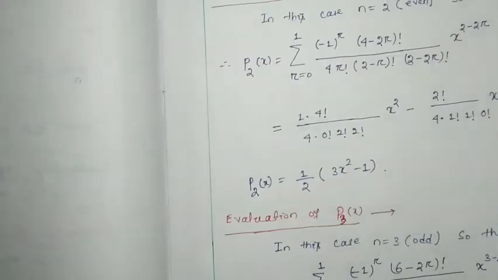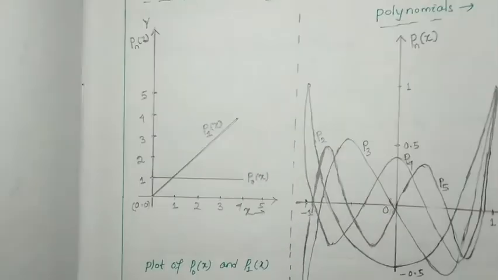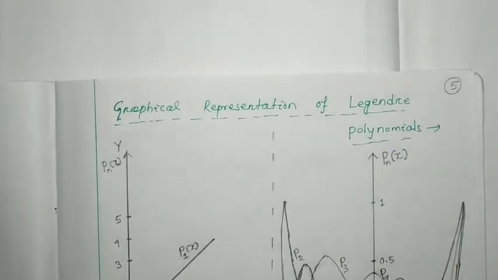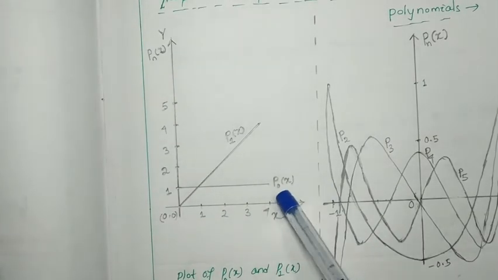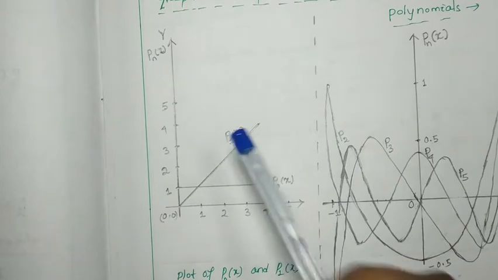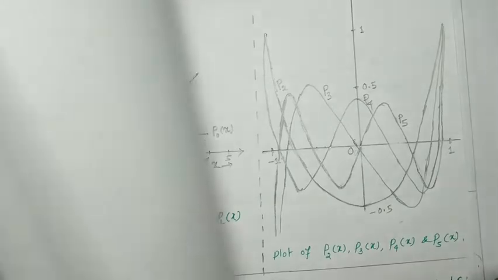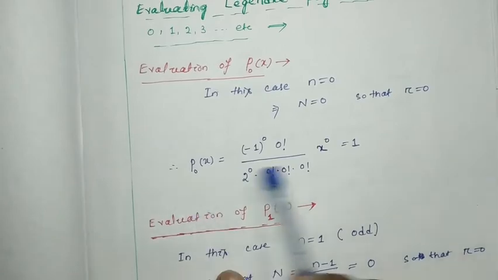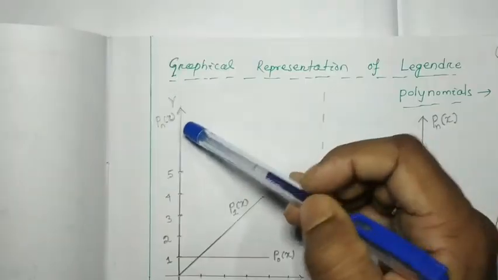Now the graphical representation. So here we found P6x. Graphical representation of Legendre polynomials: up to P5 I have represented. This is the representation of P0x and this is P1x, and here P2, P3, P4, P5. I will simply explain. P0x is equal to 1. Along the x-axis we consider x, along the y-axis that is Pn of x.